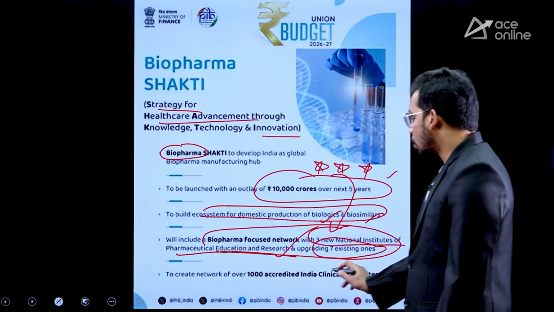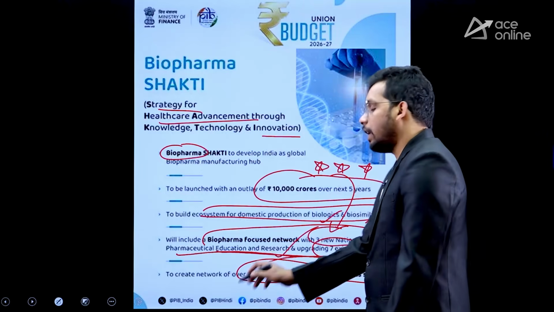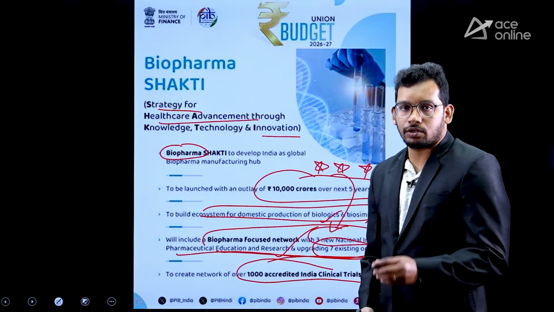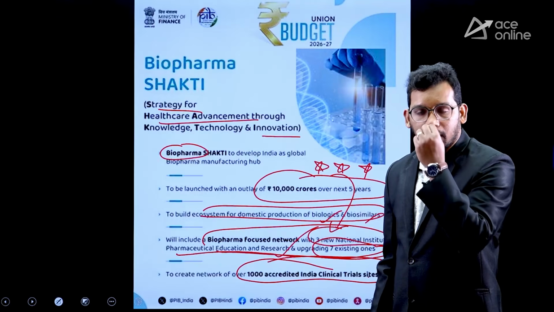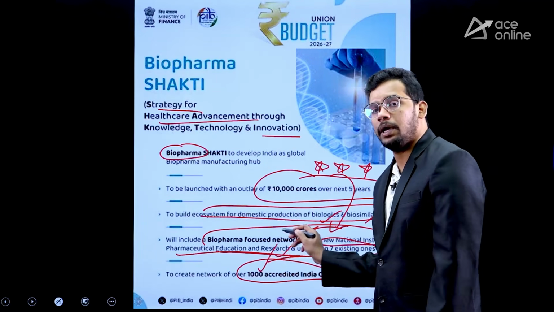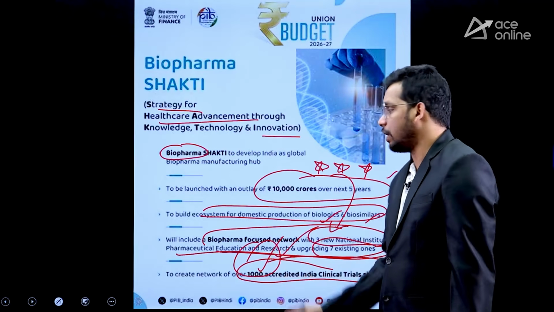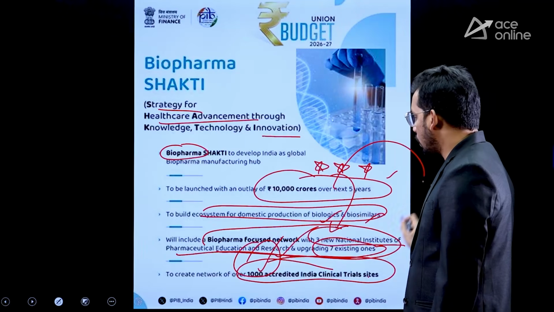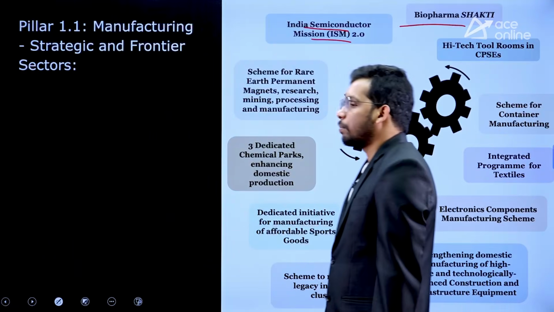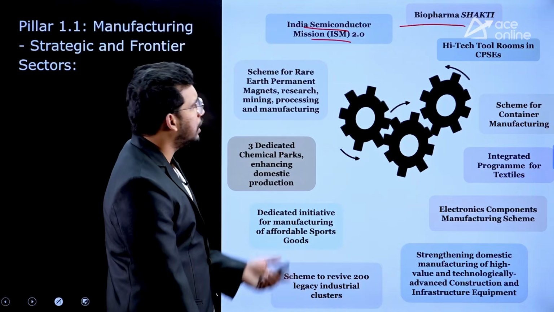Along with that, we are going to strengthen 1,000 Indian clinical trial centers. So whatever we are going to implement with the public, first we need to do research in the lab. So those clinical centers will be upgraded, 1,000 clinical centers. So through this funding, they are going to do all these activities. That is the Biopharma Shakti initiative.